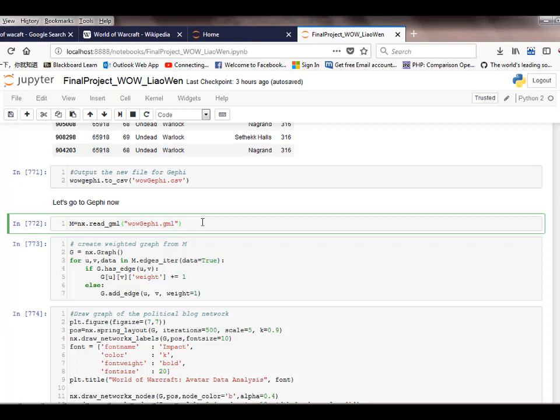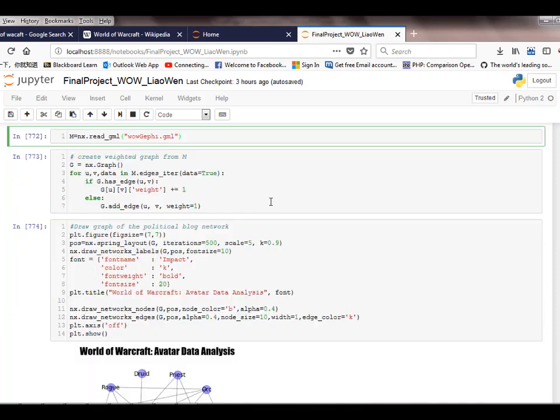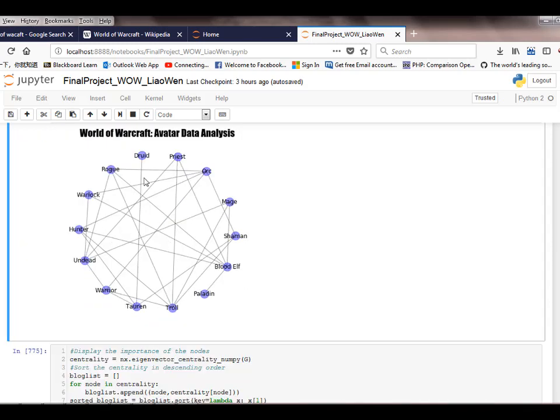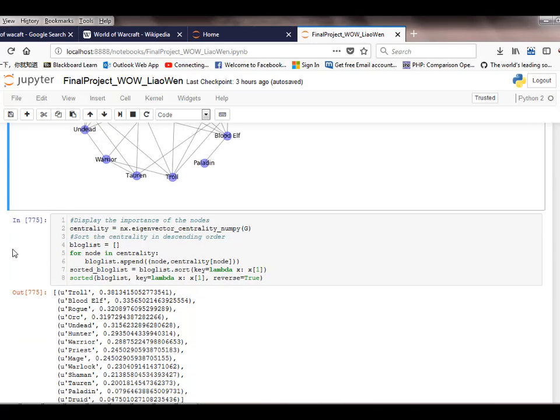Here we are importing a GML file, and Python will use this file to build its own graph and make its own centrality analysis. First, let's create a weighted graph and tell Python to use this graph for its centrality analysis. Here are a bunch of parameters we can use to adjust the layout of our graph. In our graph these dots look pretty even, but do they have the same value? This step displays the importance of the nodes, which is centrality.